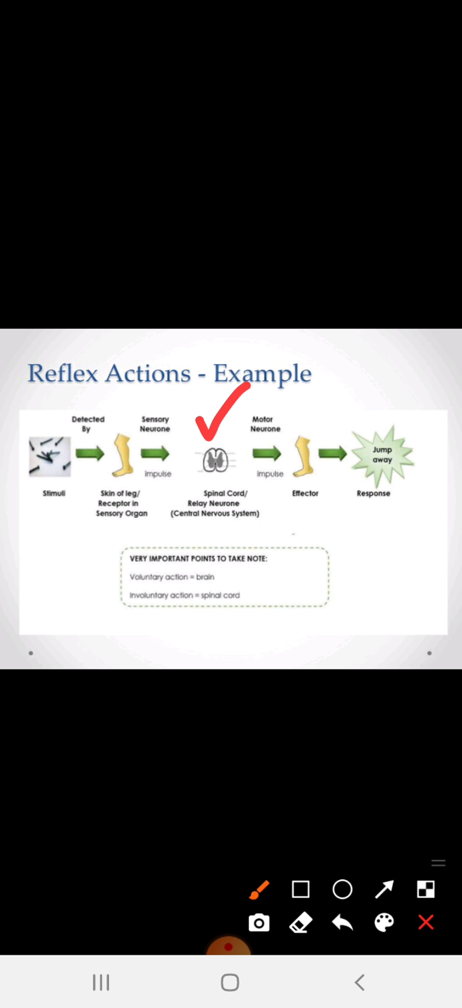Just keep in your mind what a reflex action is. It is nothing but a sudden reaction. Very important points to take note of here. Voluntary action is always decided by the brain, and involuntary action by the spinal cord. So for this, you have to list out what the voluntary actions and involuntary actions are. Take it as homework. It will help you remember things better.